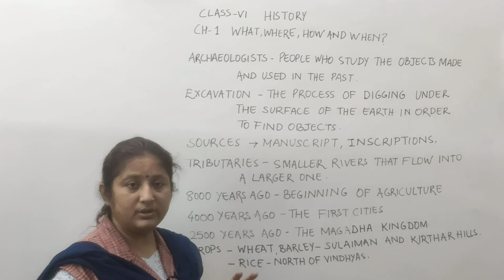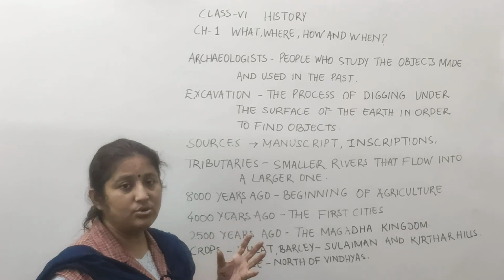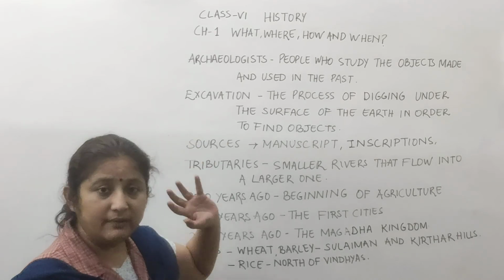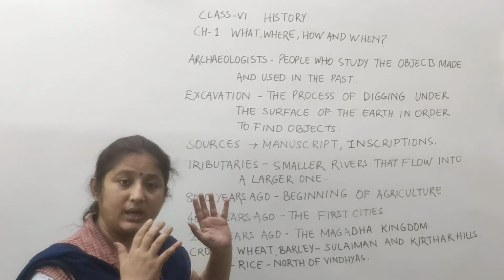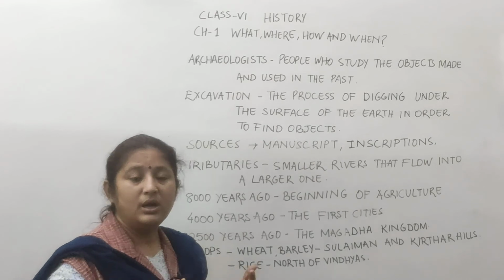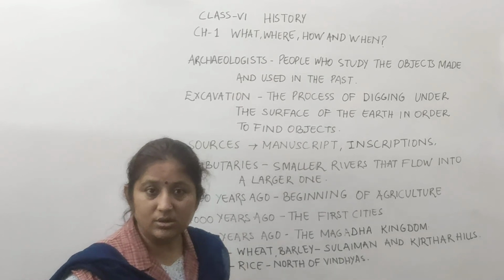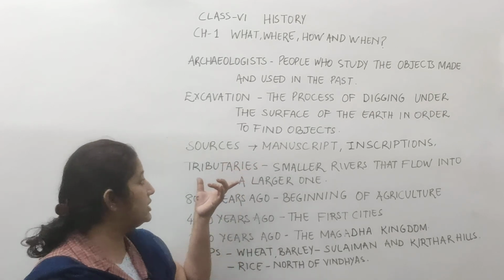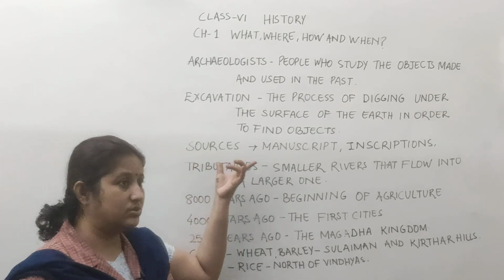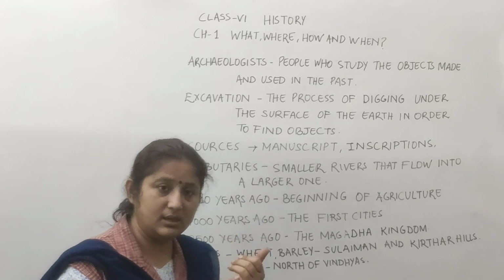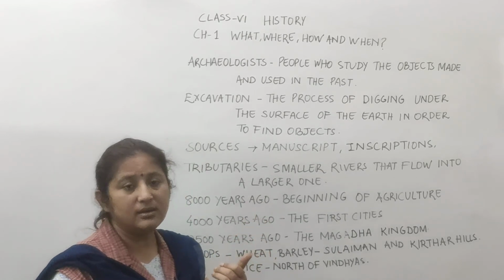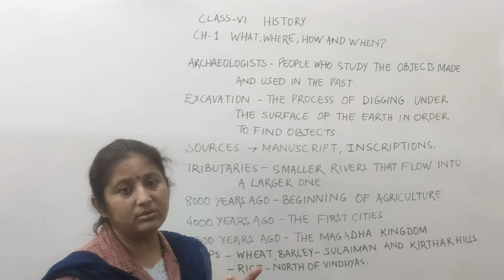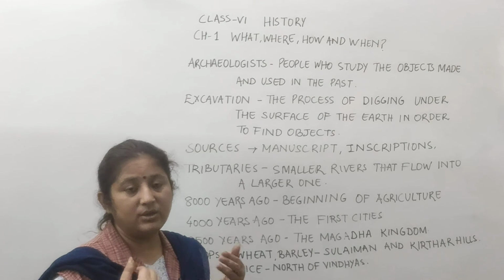So these are some of the things through which we can get to know about this chapter: how early men started their living, and how we get to know history through the archaeologists, through archaeology. And again I am describing it to you because of the sources: the literary sources, the visual sources and the archaeological sources. All these three sources help us to know about the history of how our early men used to live.